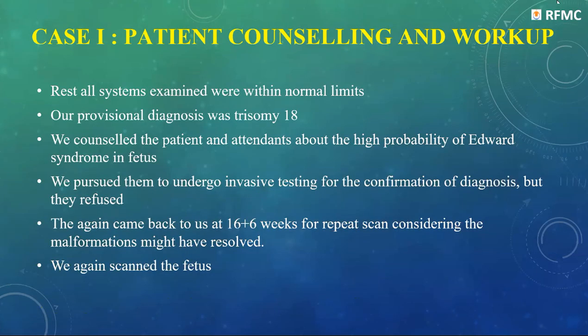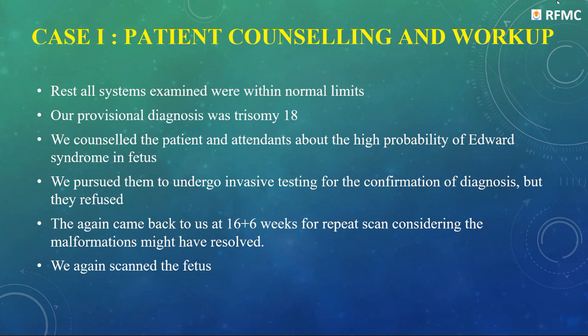We can't comment very much on the posterior fossa malformation, but we can see that the posterior fossa is cystic. Now, the rest of all the systems examined were within normal limits. Our provisional diagnosis was trisomy 18 based on the ultrasound markers of micrognathia, posterior fossa malformation, and early onset FGR, and also on the values of beta HCG and PAPP-A, which were obtained on double marker. We counseled the patient and attendants about the high probability of Edwards syndrome in the fetus and persuaded them to undergo invasive testing for the confirmation of diagnosis, but they refused.